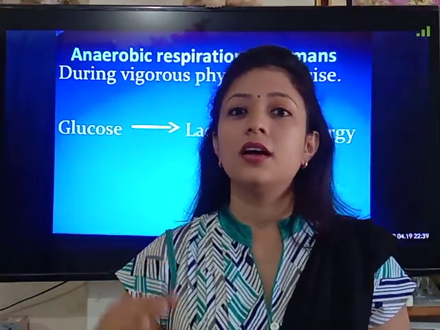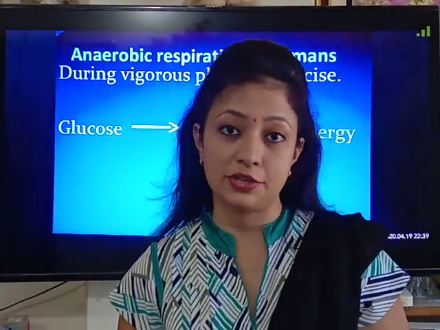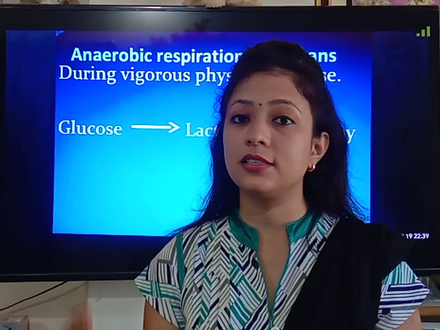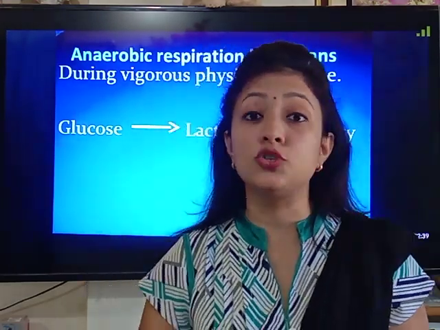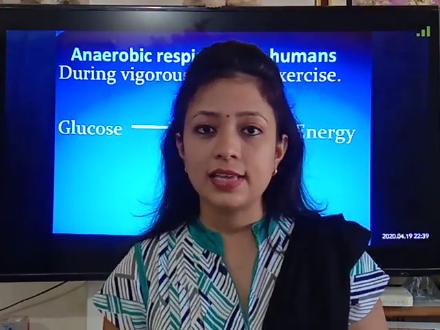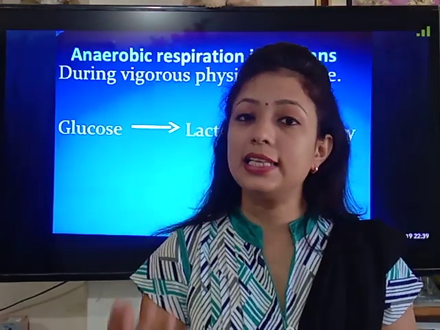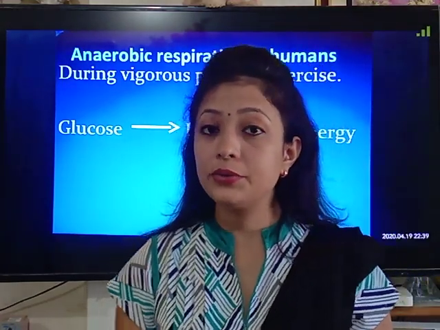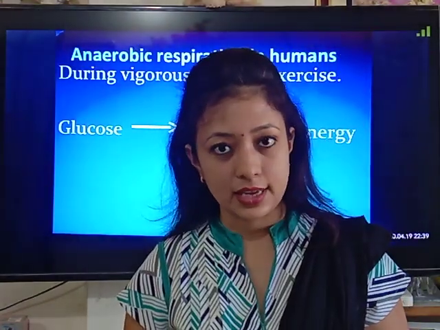So they prefer the anaerobic pathway of respiration when they have a deficiency of oxygen. And children, we suffer from deficiency of oxygen when we do vigorous exercise. So when we do vigorous exercise, many times we have muscle cramps. And these muscle cramps are formed due to the deposition of lactic acid in our muscle cell.